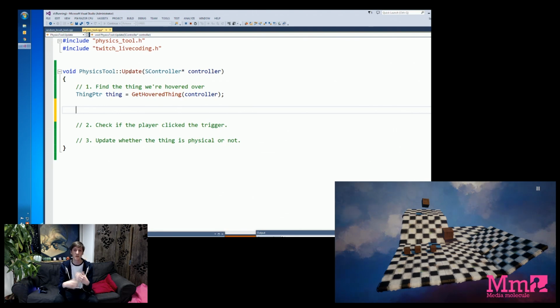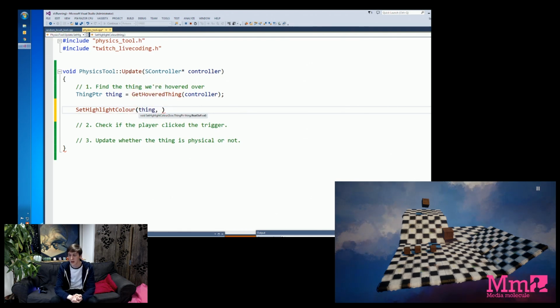So let's check by doing something like making the thing we hovered a different colour. That's a nice visual way of showing what we've hovered over. So there's a function again for that, a bit of code we can call that is just called set highlight colour. It requires two things. It needs to know what thing we want to highlight, and what colour we want to apply to it. So again, we give it the thing we've hovered over.